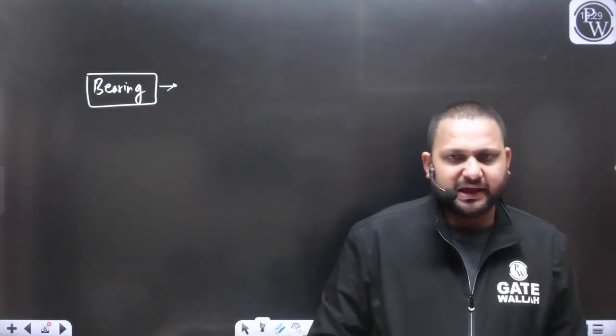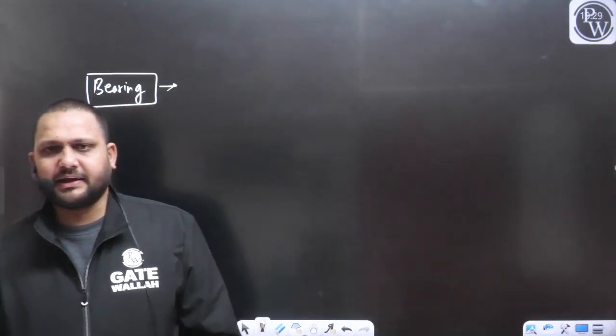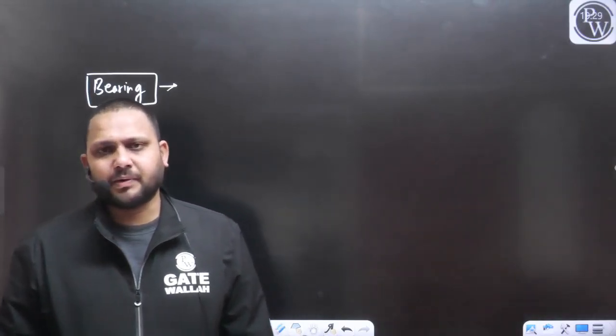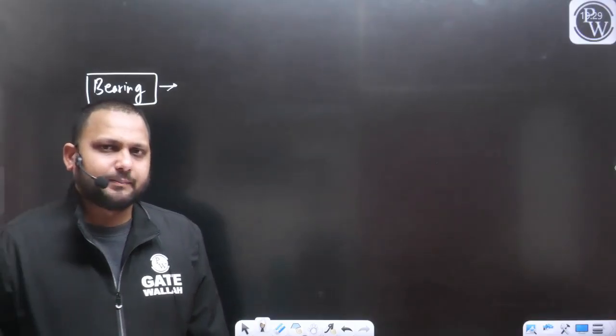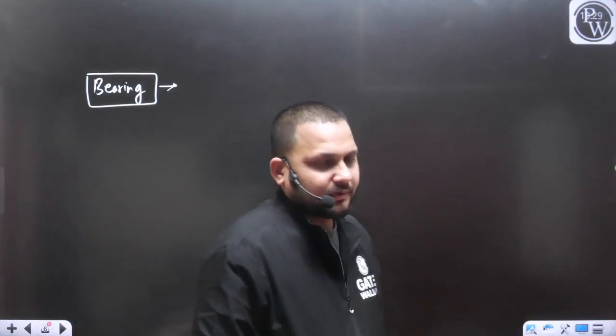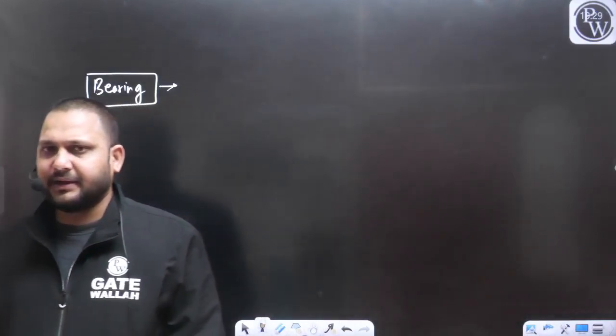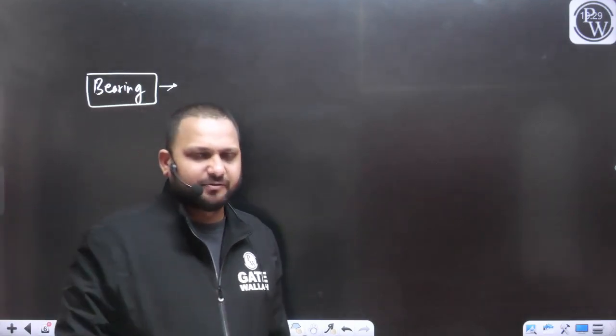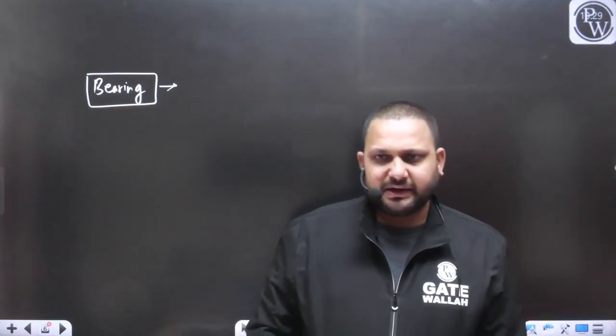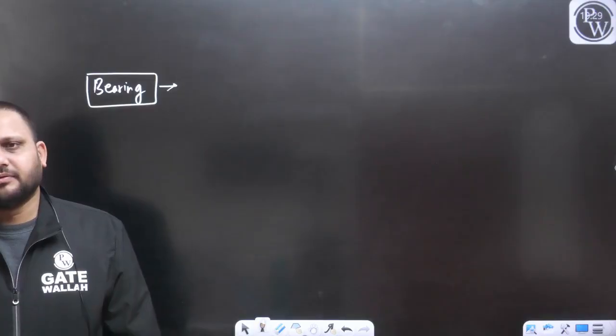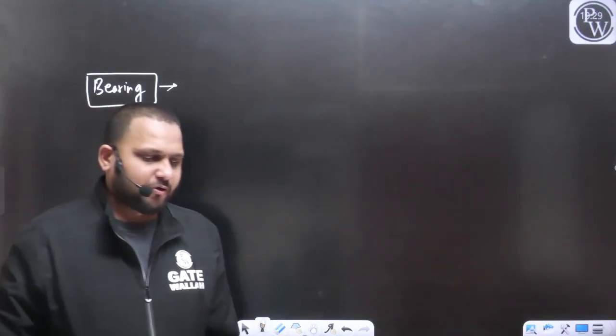Always we measure the angle from the magnetic meridian, because with the compass we are able to locate only the magnetic meridian, the magnetic north and magnetic south. So whatever measurements we perform with the compass are the magnetic bearings of the line.